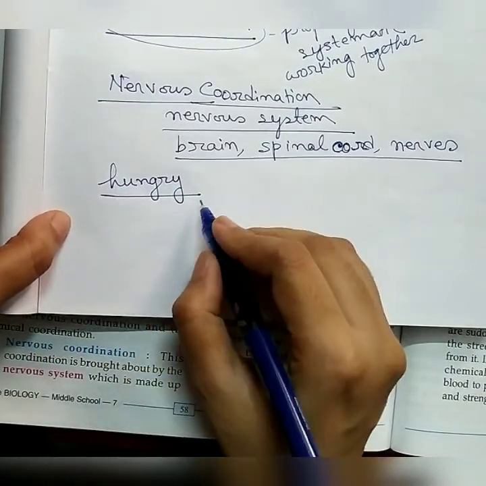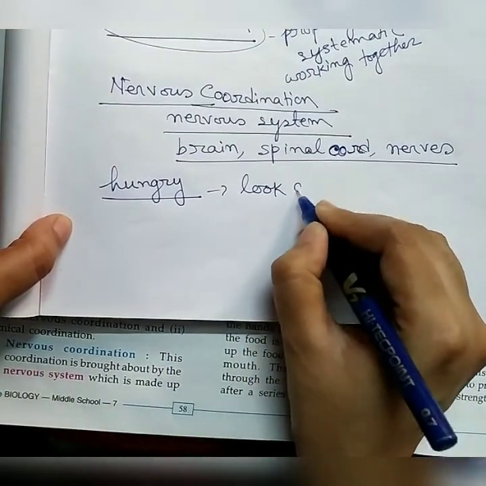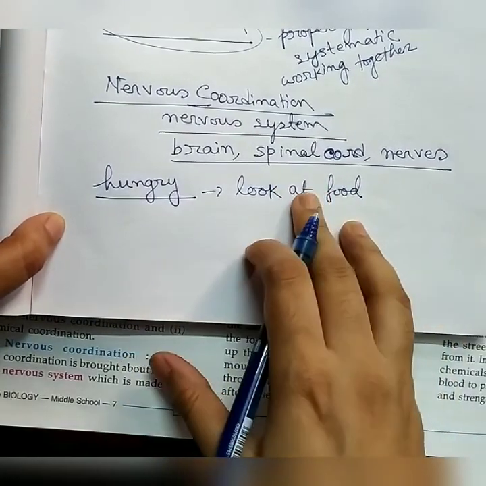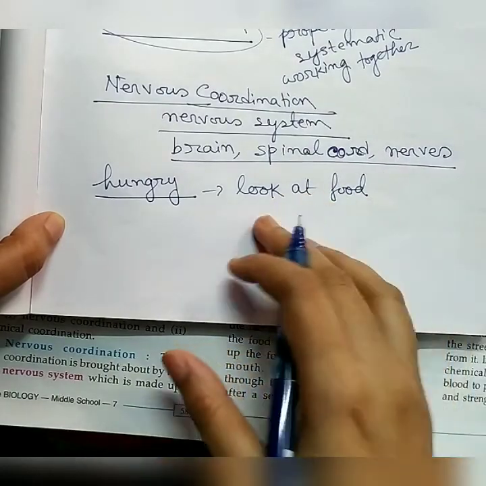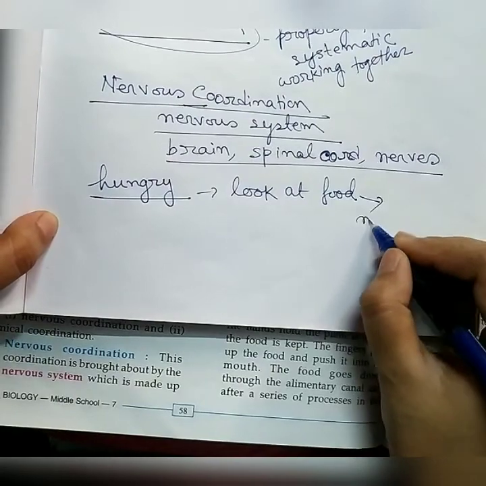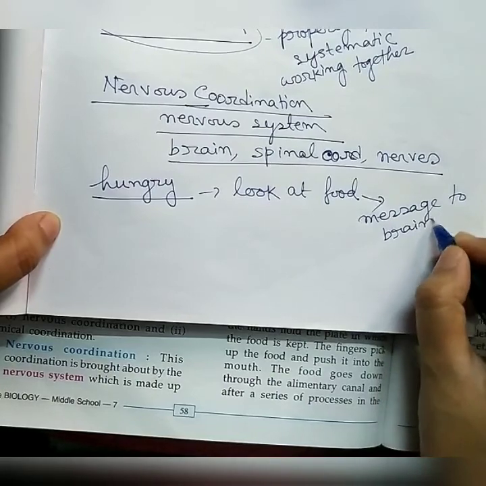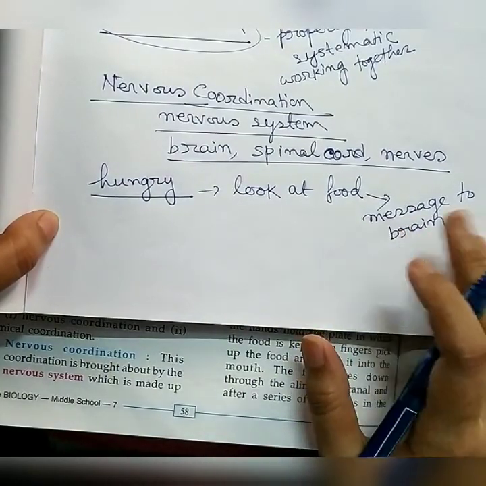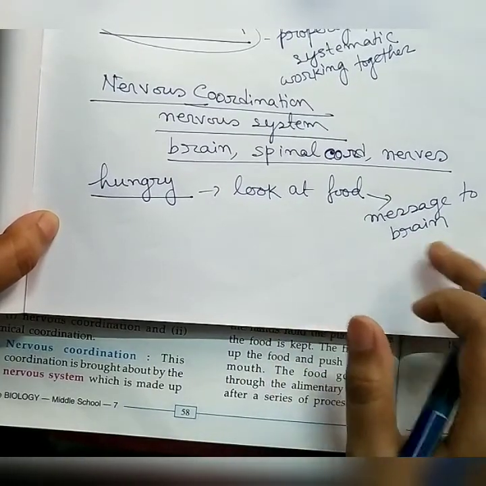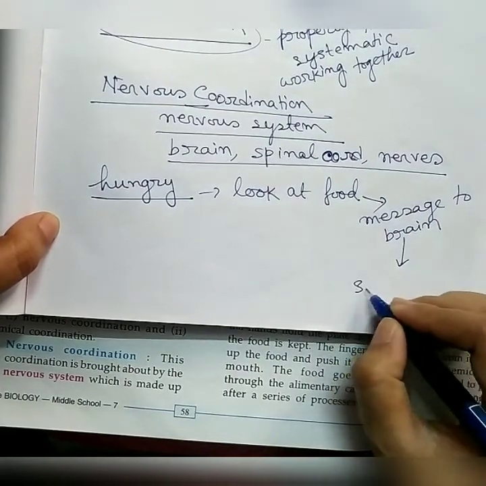When you are hungry, you look at your food. First, your eyes look at the food. Now your eyes send that message to the brain. The brain gets the message. Then the brain takes the decision to have the food, and it sends a message to the hand.